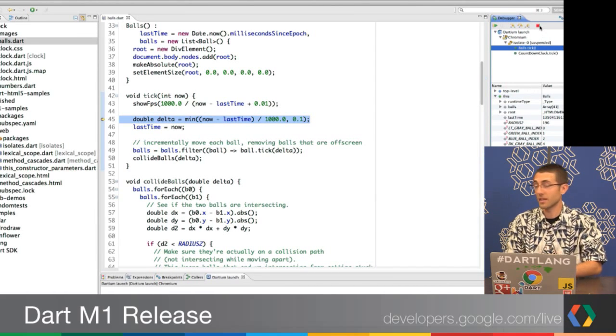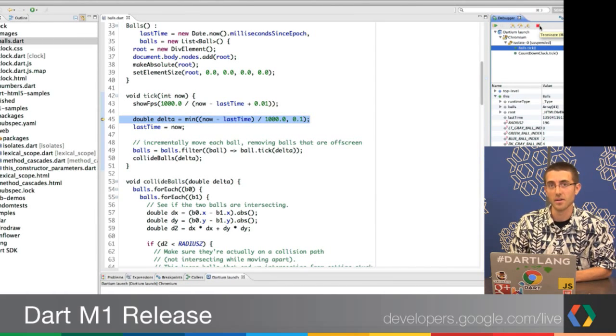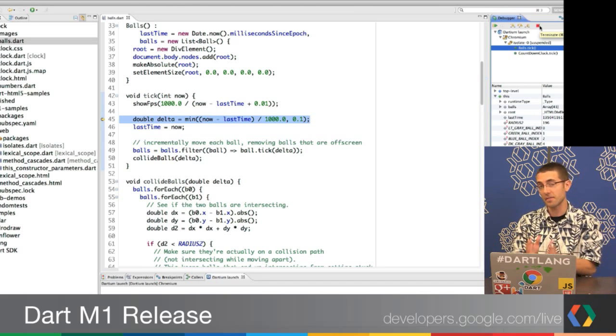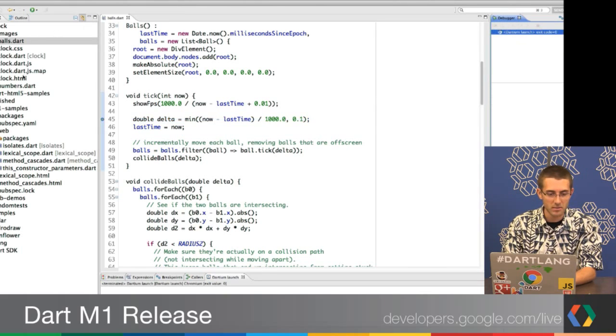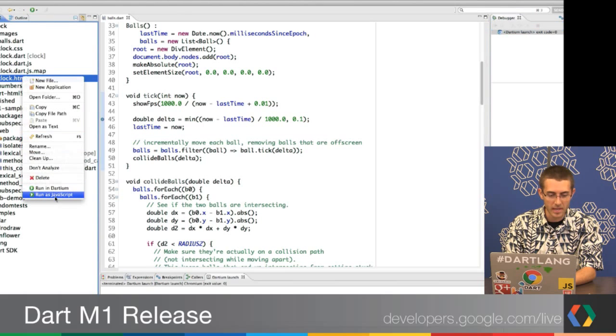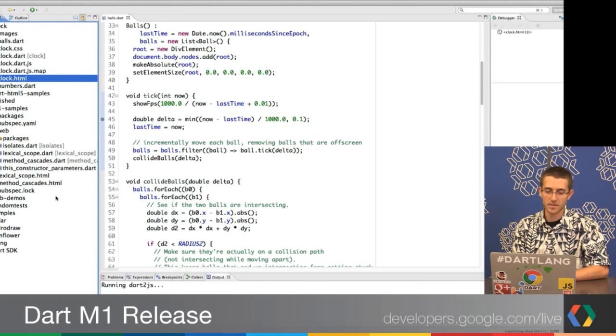So you might be like, okay, that's great, obviously, for 95% of your development, but then you have to go test in other browsers, right? That last kind of 5%. So let's show you how you might do that. Well, I'm going to run as JavaScript here. And the editor is going to run Dart.js, which is itself written in Dart, which is very cool. Yeah. I got no respect for non-self-hosted languages.